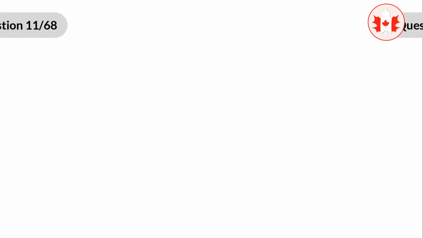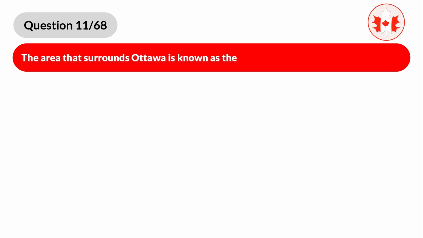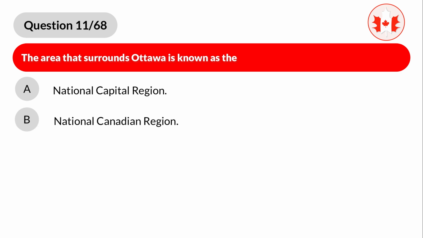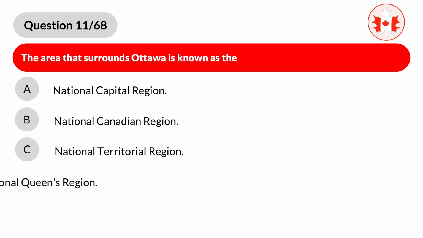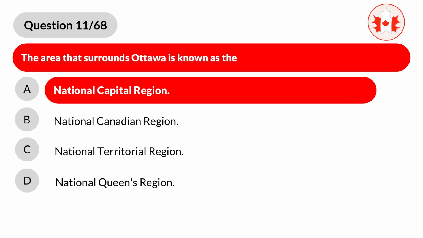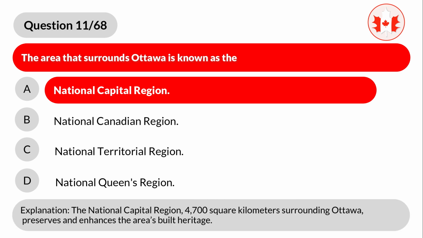Question 11. The area that surrounds Ottawa is known as the A. National Capital Region. B. National Canadian Region. C. National Territorial Region. D. National Queen's Region. Correct answer is A. National Capital Region. Explanation. The National Capital Region, 4,700 square kilometers surrounding Ottawa, preserves and enhances the area's built heritage.